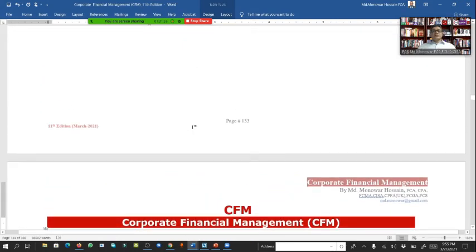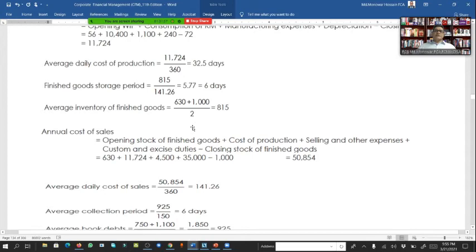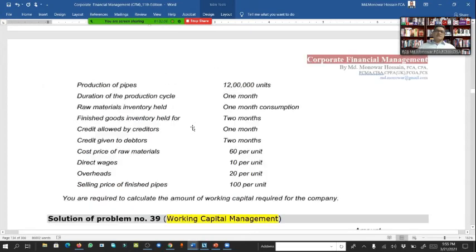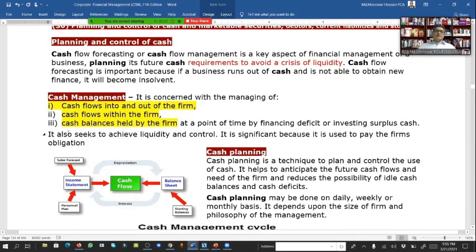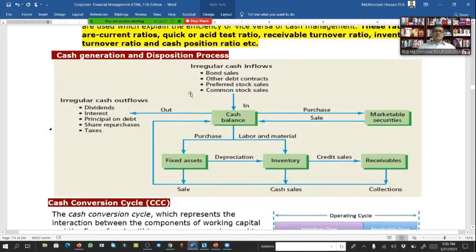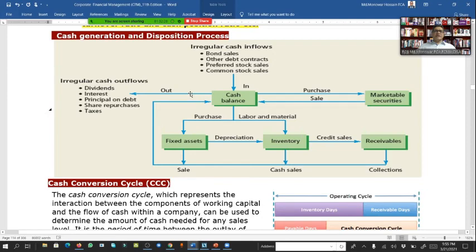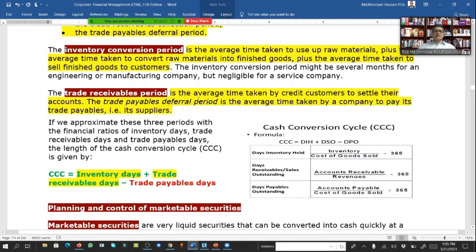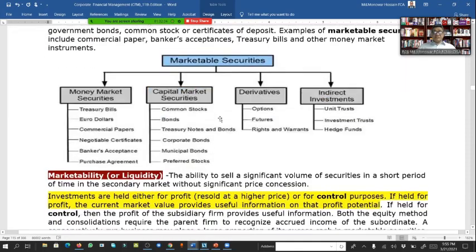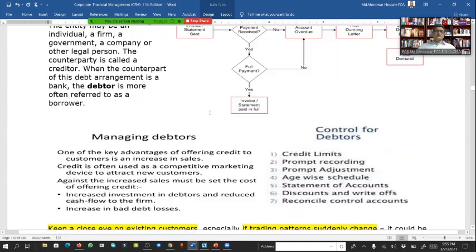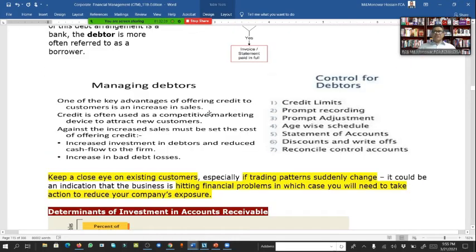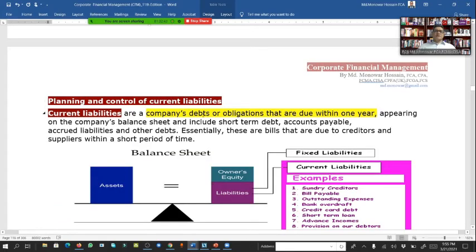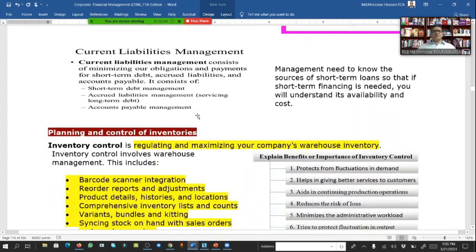So today we discussed and covered working capital management. Today we discussed planning and control of cash, cash management, cash budget and cash generation, cash conversion cycle, planning and control of marketable securities, managing the debtors, and current liability management.